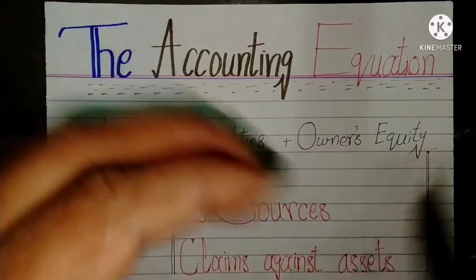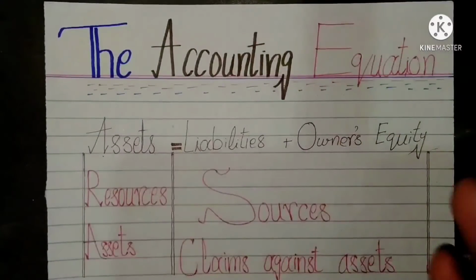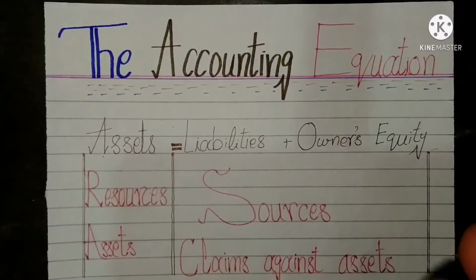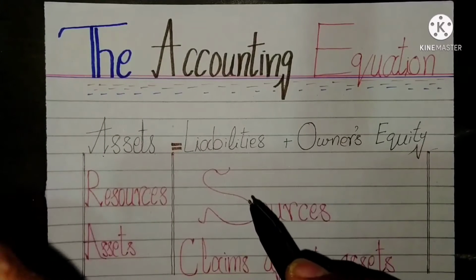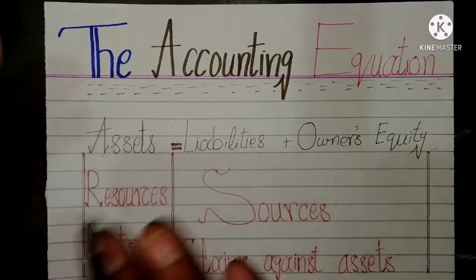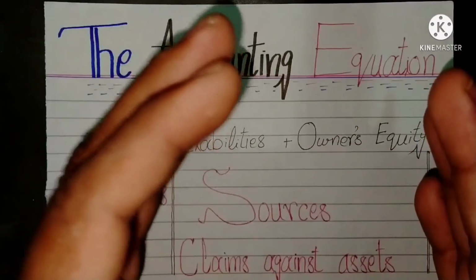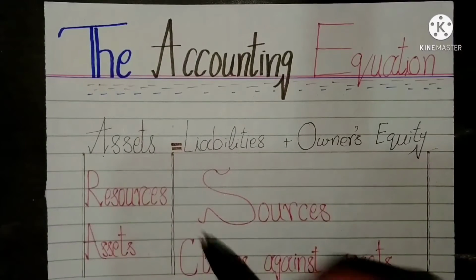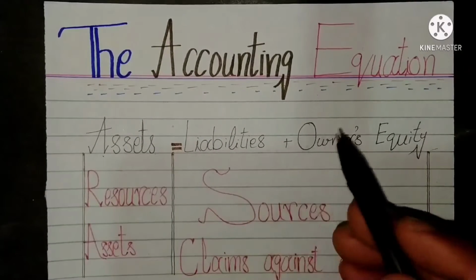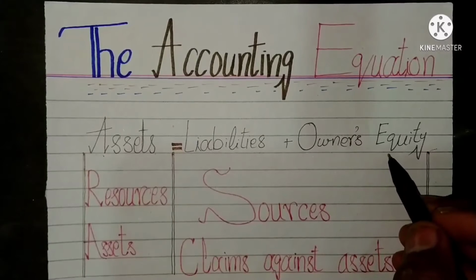As a result, the total claims against the assets are always equal to the total assets. The equality between assets and liabilities and the owner equity is expressed by the accounting equation. Assets is equal to liabilities plus owner equity or capital.